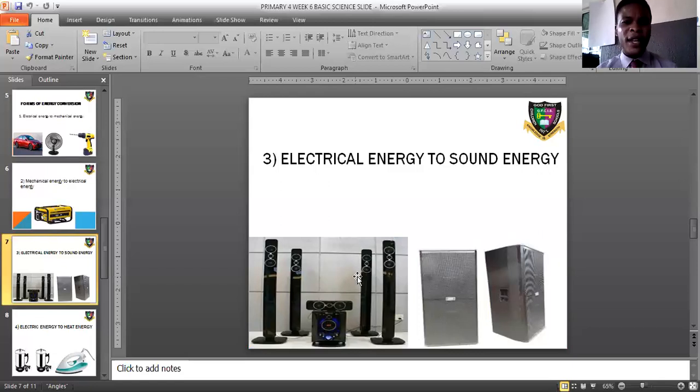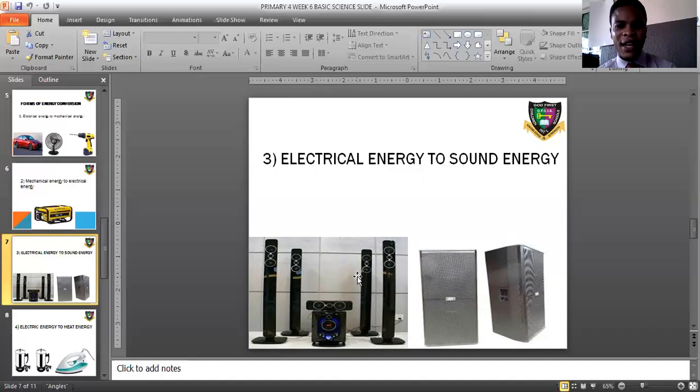Now, looking at this, it is an electrical device. It is electrical energy that is embedded in them. So they have in them electrical energy because it is an electronic device. When you plug them in or when you put them on, what happens? They produce sound energy, isn't it?